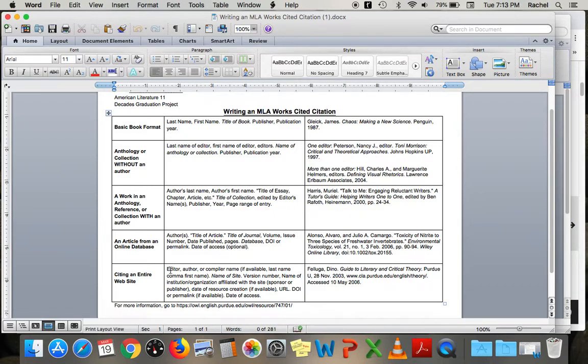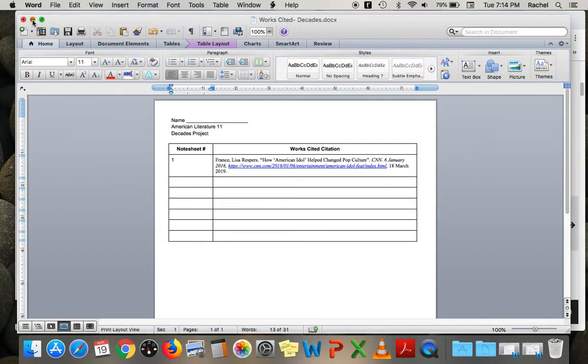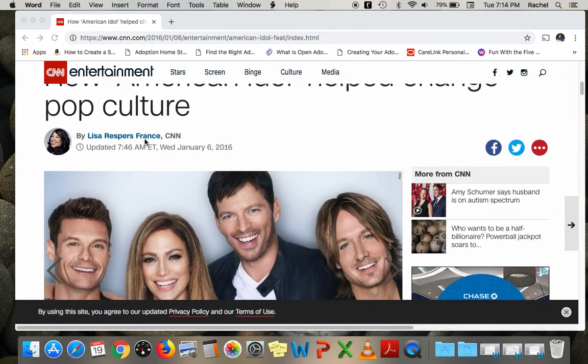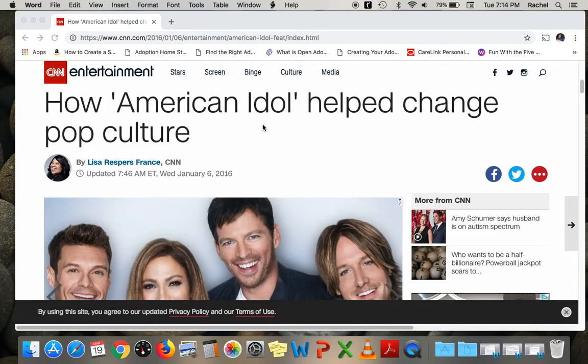Okay, so it says editor, author, or compiler name if available. So you're not going to make something up if any of this information isn't there. You're just going to leave it and continue. So if I go ahead and look at the necessary works cited information, this is the writer's name, Lisa Respers France. So last name, comma, first name, middle name. The title of the article, How American Idol Helped Change Pop Culture, in quotation marks. This is from CNN. It was written on 6 January 2016.